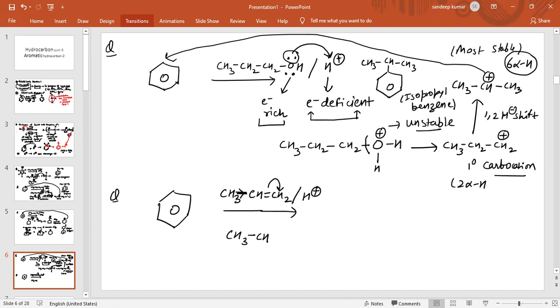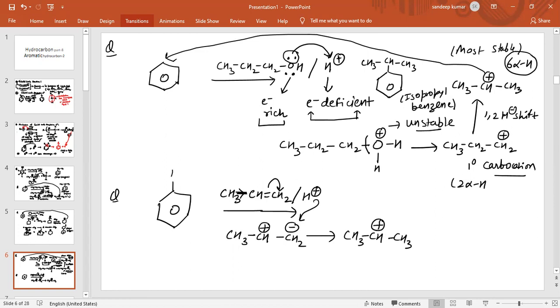Now this carbon atom has positive charge and this carbon atom has negative charge. So now this electrophile will attack, and the carbocation obtained is CH3CH+CH3.